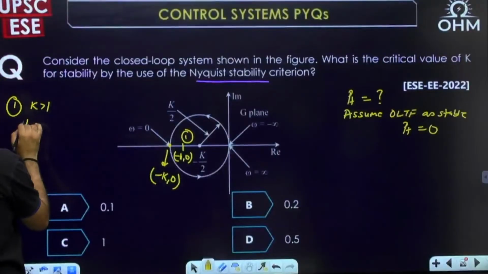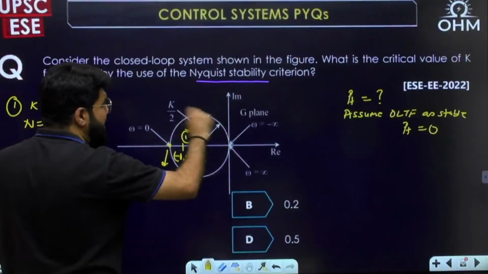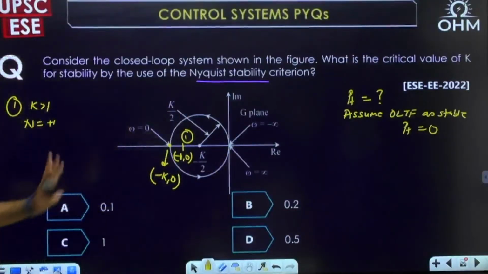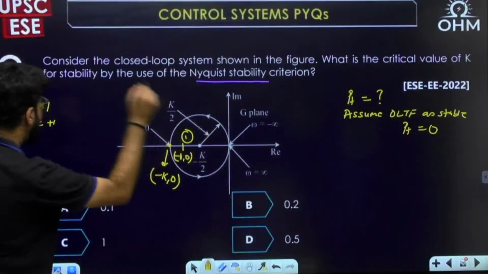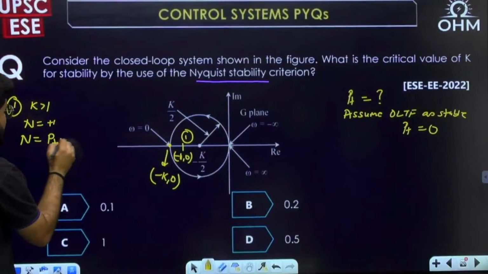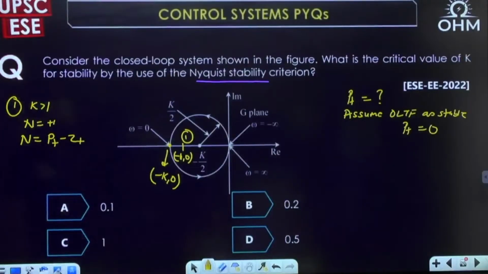For k greater than 1, what is the value? N equal to plus 1. There is one clear anti-clockwise encirclement. Now if you apply p plus minus z plus, p plus minus z plus.